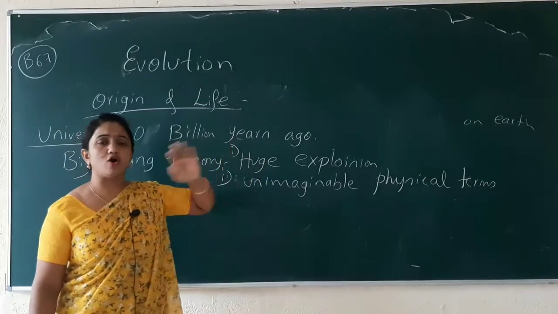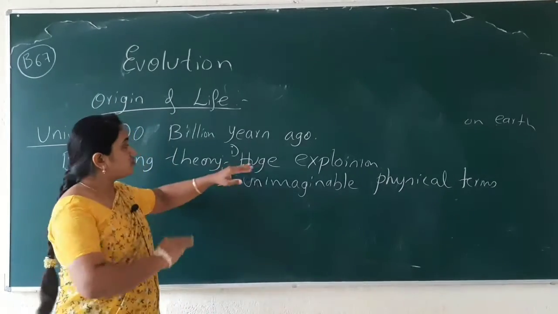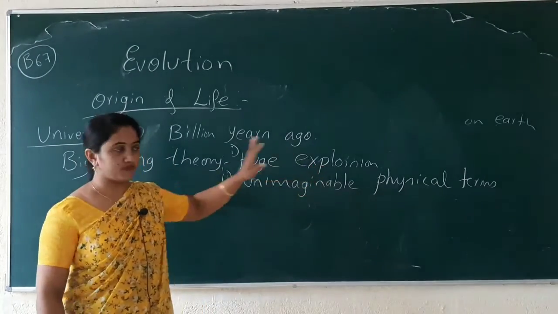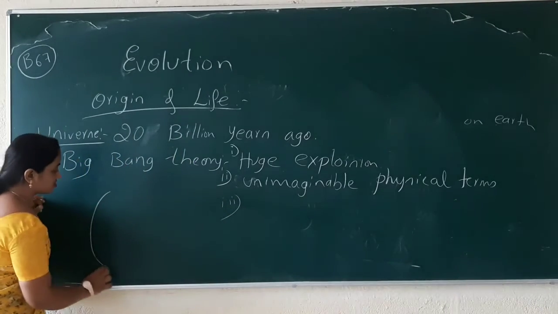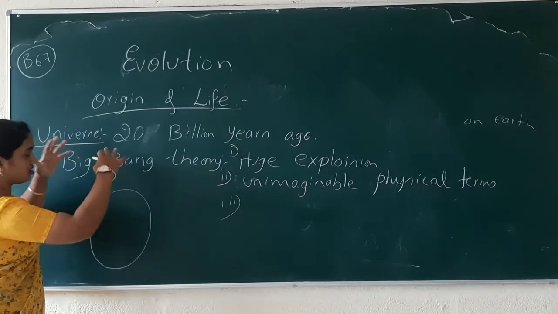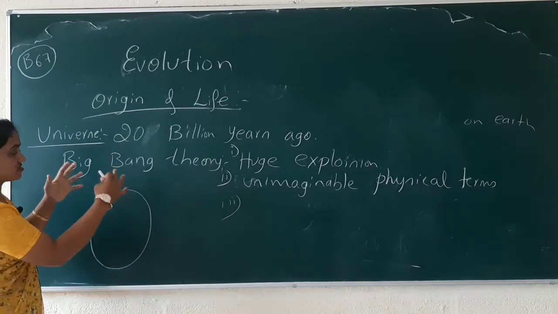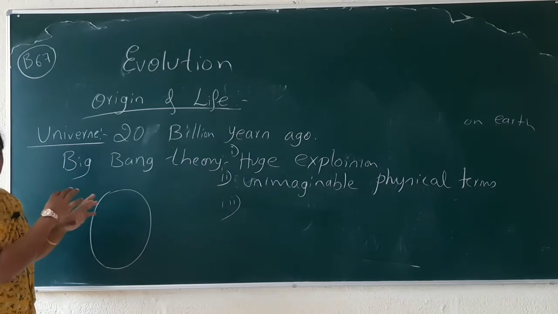You can't imagine how such physical changes took place during this huge explosion. We can consider that before the explosion the universe was like this.